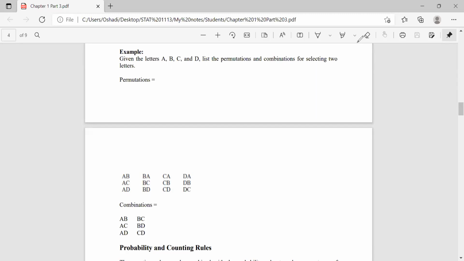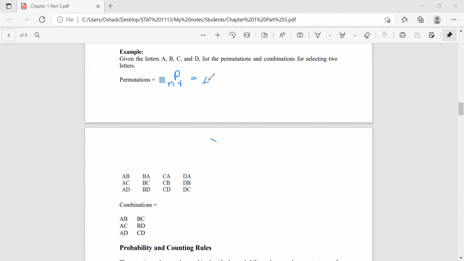If you use the permutation formula, the number of permutations is nPr.